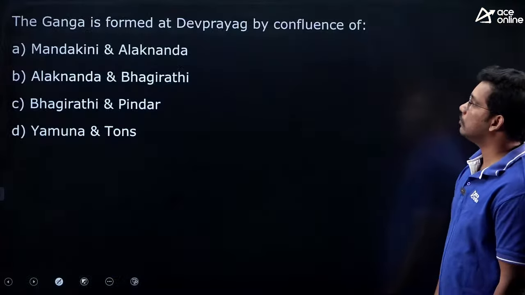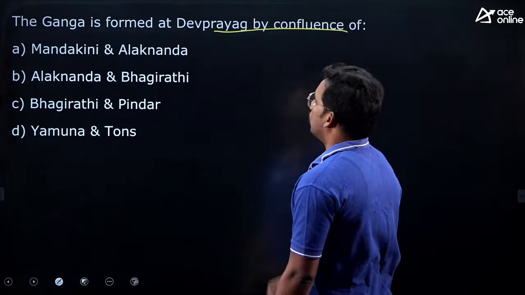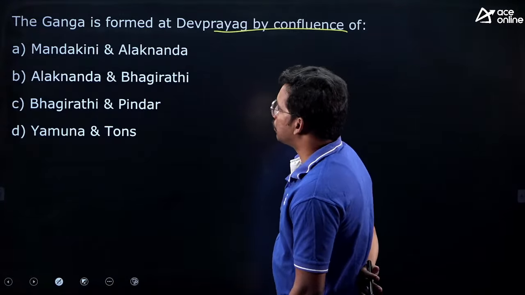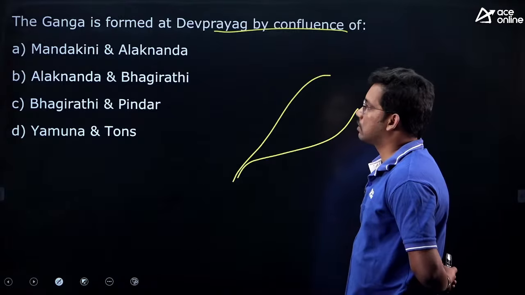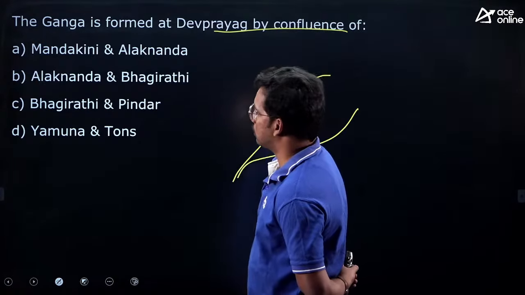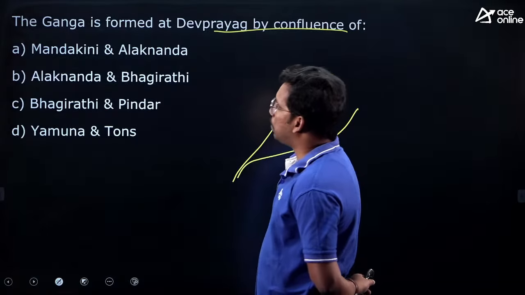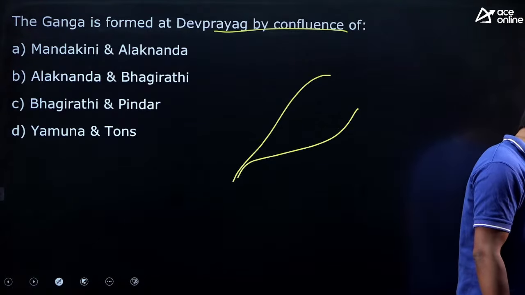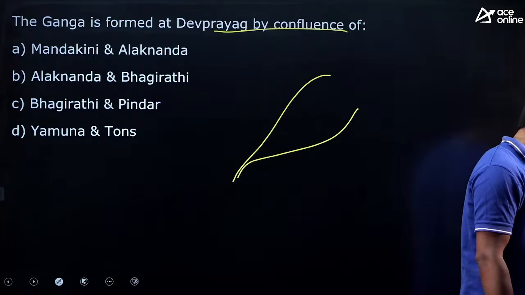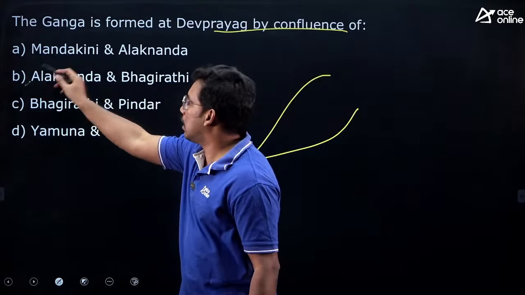Okay. Next one, the Ganga is formed at Devprayag by the confluence of. So the Ganga river is formed by the confluence of two rivers. Which are those two rivers? Mandakini, Alkananda; Alkananda, Bhagirathi; Bhagirathi, Pindar; Yamuna, Tons. Easy question, yes. So most of you are answering the questions. Good. B, correct. So the answer is Alkananda and Bhagirathi.